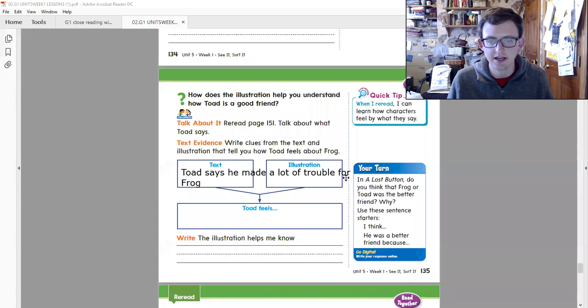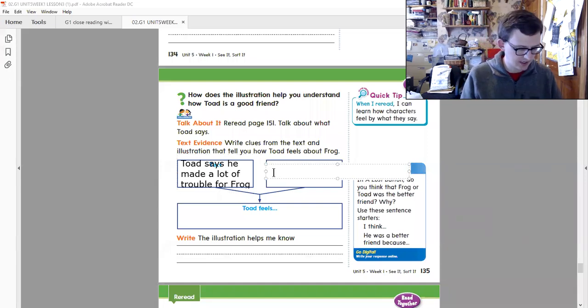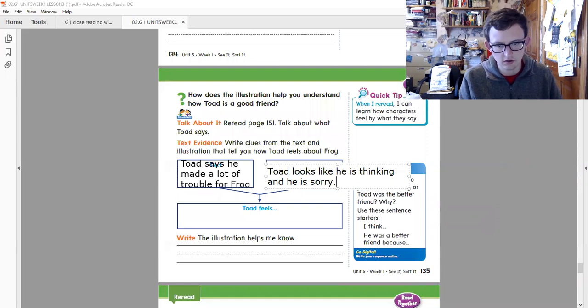So we can see that in the text because that's written down. And then for the illustration, we can say that Toad looks like he is thinking and he is sorry, right?